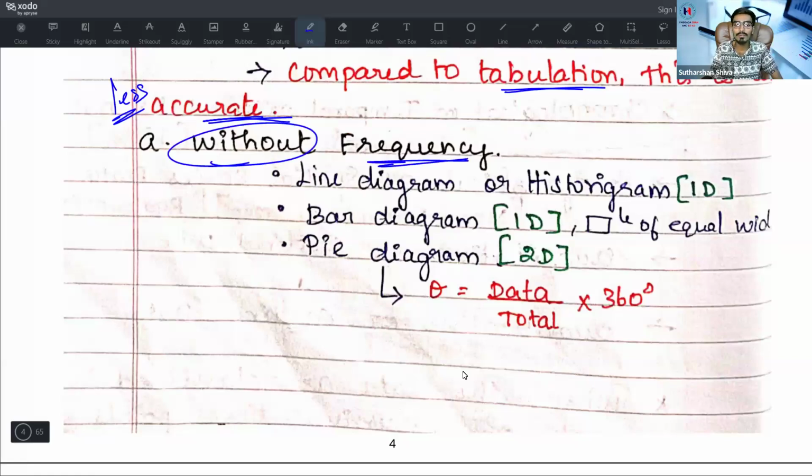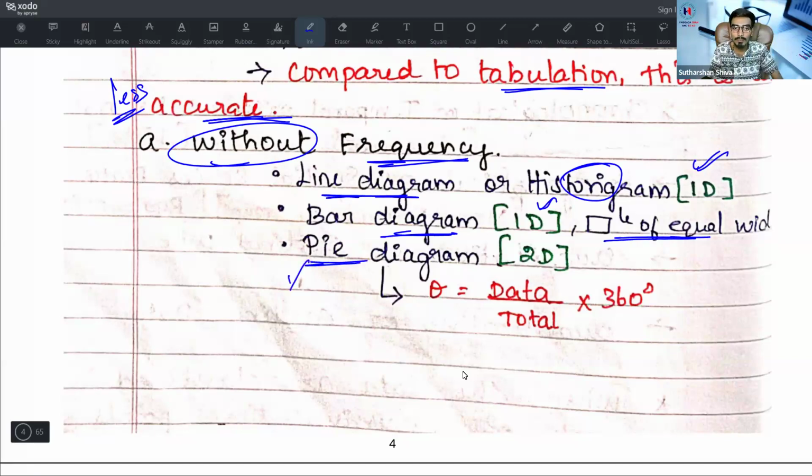If it is without frequency, we divide it into the line diagram. The line diagram is also known as historiogram. This is not histogram, it is historiogram. It is completely from your textbook only. I'm giving a summary over here, and it is one dimensional, 1D. Then the bar diagram, without frequency, is also one dimensional. All the rectangles in the bar diagram have an equal width.